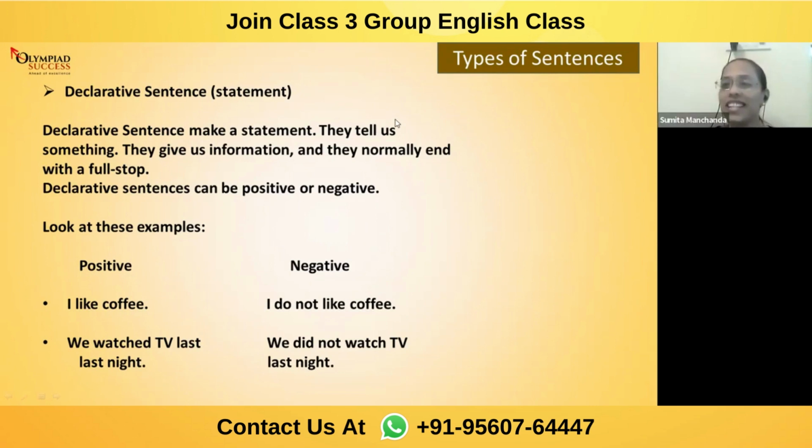Now see, when I'm reading these sentences, I'm getting to know you all, isn't it? What you all like, what you all don't like. You're trying to give me information about yourself. So these types of sentences that give information about yourself are said to be declarative sentences. Okay. And if I'm not wrong, let me check if any of you have given the punctuation at the end or not.